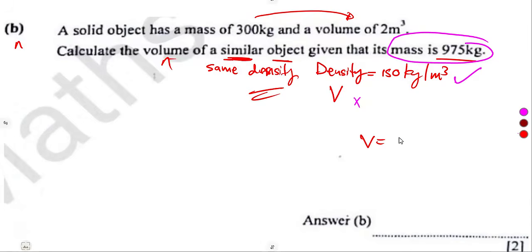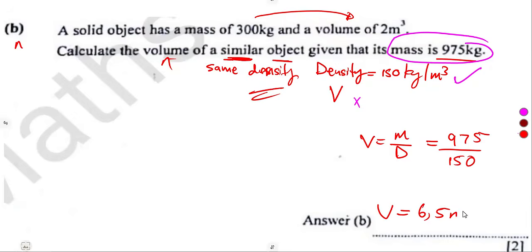So volume will be what? Mass over density. So what is the mass? 975 over what? A density of 150. So for the sake of time, guys, I want you to divide this until you have got 6,5. Okay, so that is going to be your volume of 6,5 cubic meters.